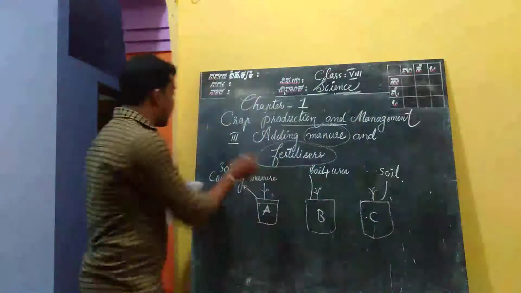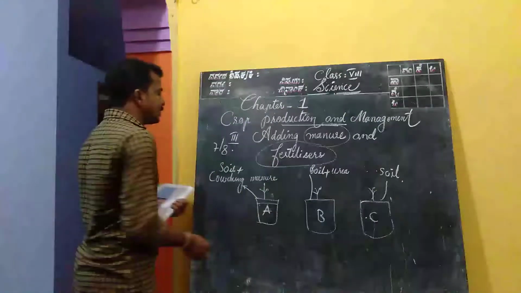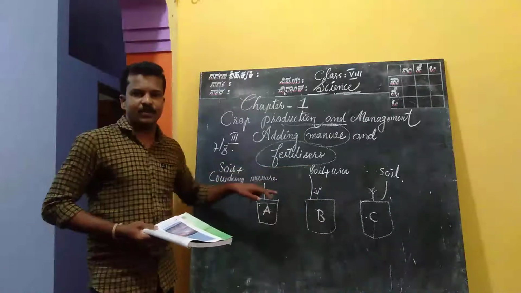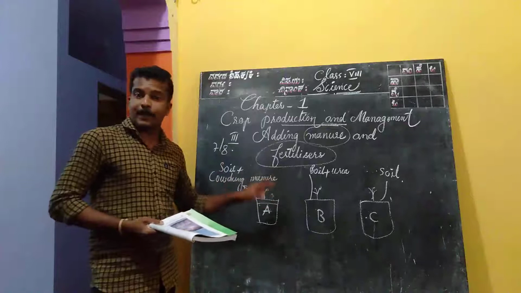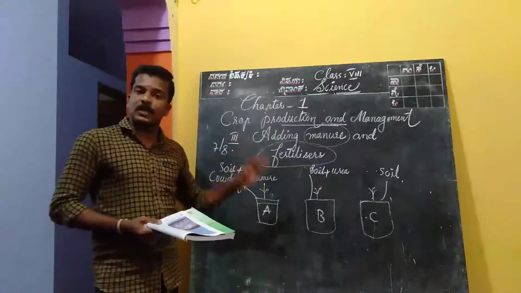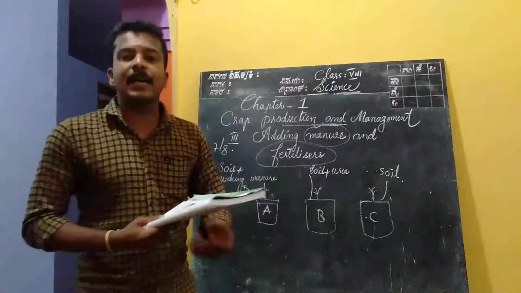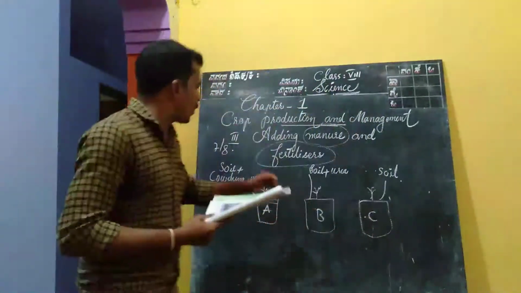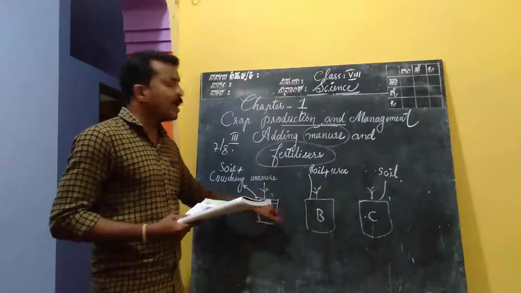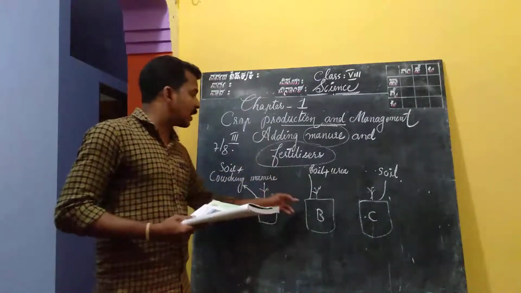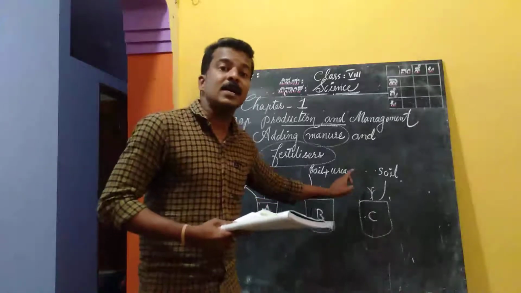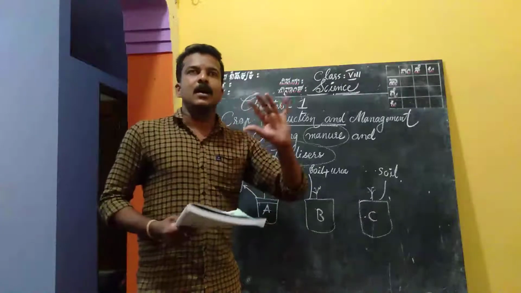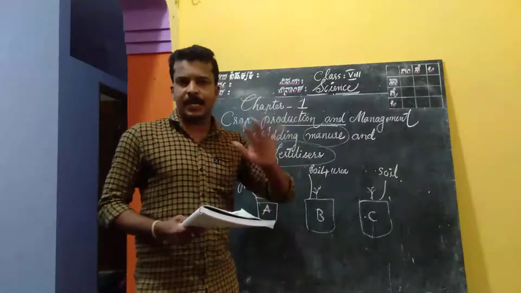After 7 to 8 days, observe the growth of the seedlings in each glass. Glass in the sense of paper glass I meant, or you can use polythene bags, no problem. Write that observation and send it back to me. How is the growth of the seedlings in glass A, how is the growth in glass B, and how is the growth in glass C? It is a project for you. Maximum 12 to 15 days you can take, no problem.